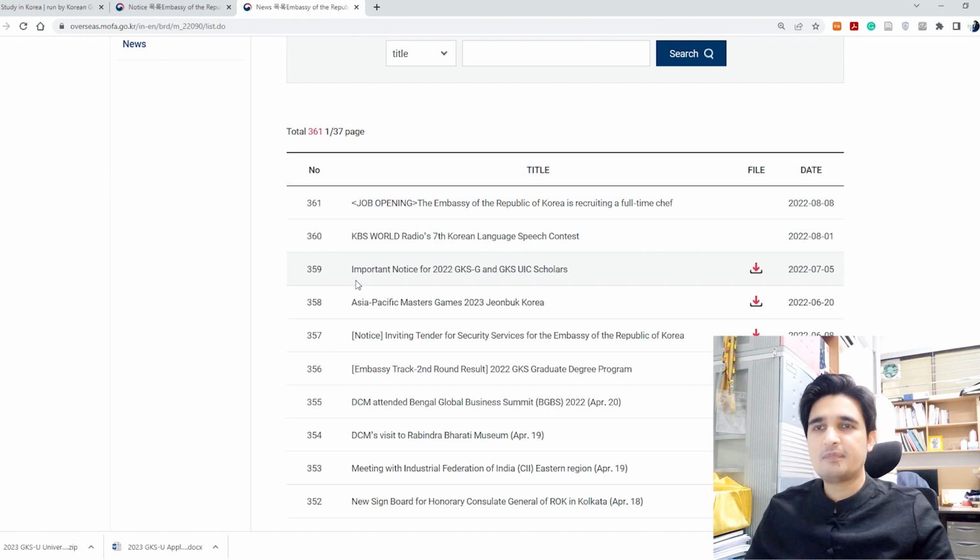So please wait patiently for the deadline of the embassy track in your country, and keep following the website of the Korean embassy in your country, or you can contact the Korean embassy through phone call or email to know about the deadline of GKS. So students, these are the guidelines for the GKS scholarship, and I hope I have explained all the important points and now you understand all the guidelines completely.